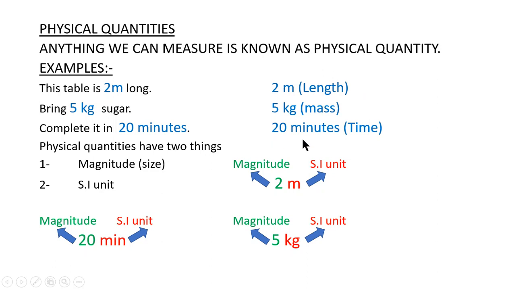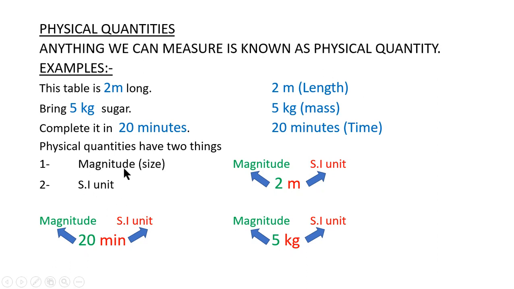We do a lot of measurements in our daily life, and in physics we say that anything which we can measure is known as a physical quantity. Okay, all the measurable quantities, all the things which we can measure, are called physical quantities in physics. Now physical quantities have two things. We express any physical quantity using its magnitude and its unit.